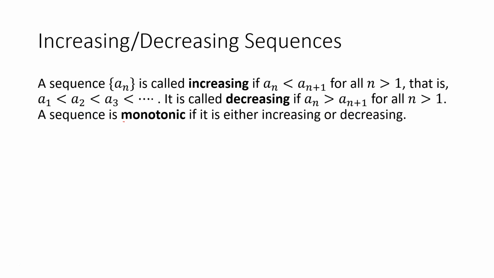And we say a sequence is monotonic if it's either increasing or decreasing, meaning it's not increasing and then changing directions and then starting to decrease. So monotonic means it's only going one direction. So it's always increasing, going up, or it's always decreasing, going down.